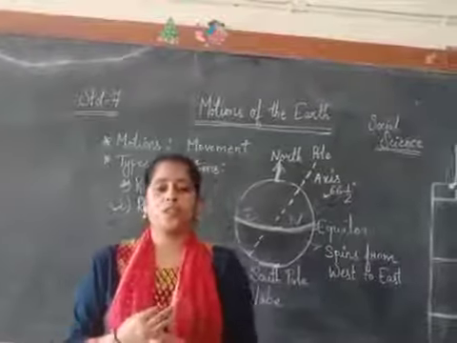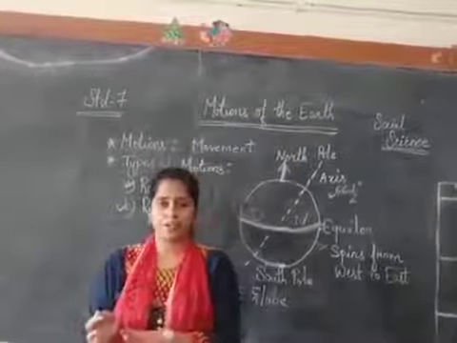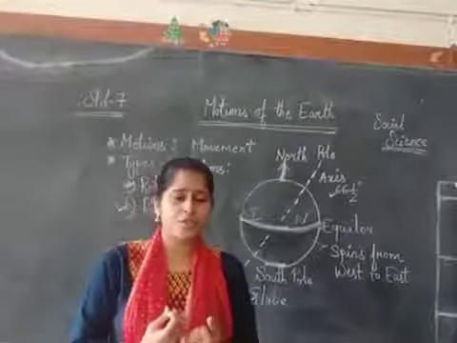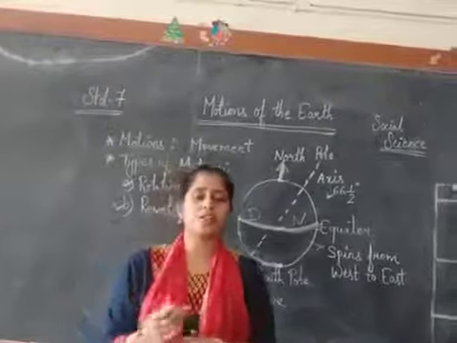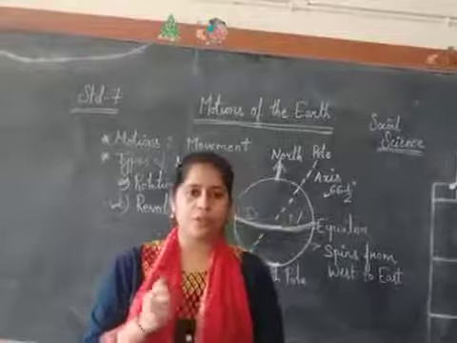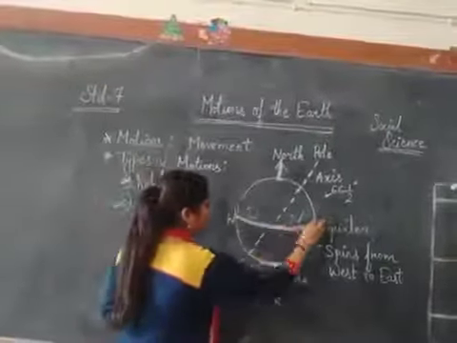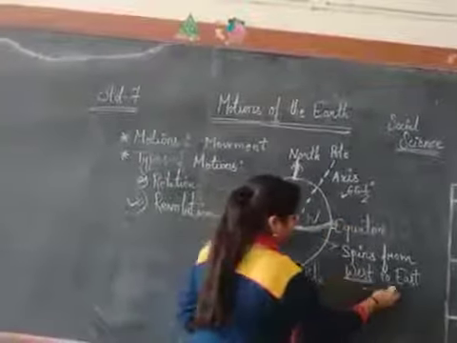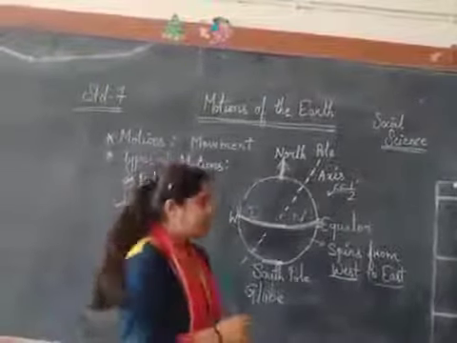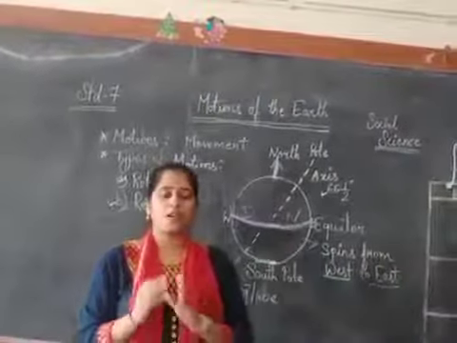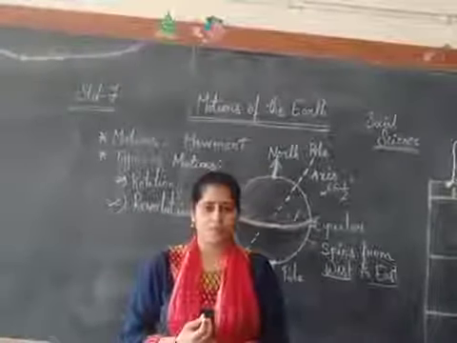The speed of rotation is approximately 1670 km per hour. It takes 24 hours to complete one rotation. That means the earth takes 24 hours to complete one rotation, and it spins from west to east. The period of rotation is called Earth Day and it is the daily motion of the earth.